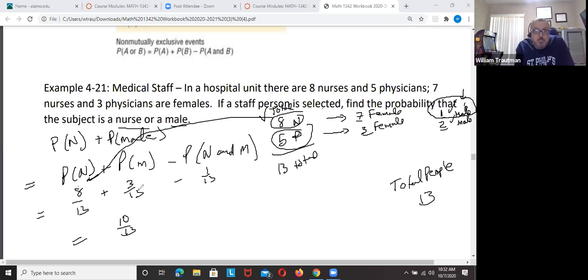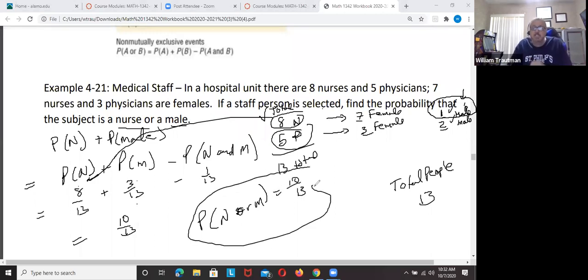So when you put this into your calculator, 8 out of 13 plus 3 out of 13 is 11 out of 13, minus 1 out of 13 is 10 out of 13. The probability that you're a nurse or a male equals 10 out of 13. That's the answer for this. You can't just look at what you see there.